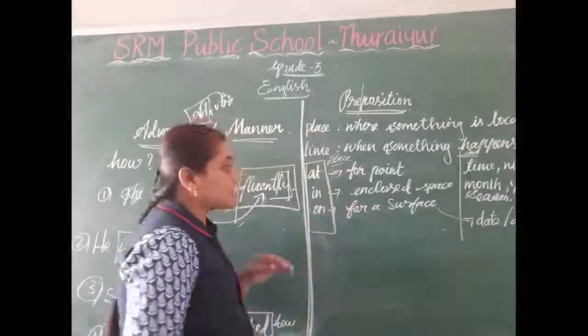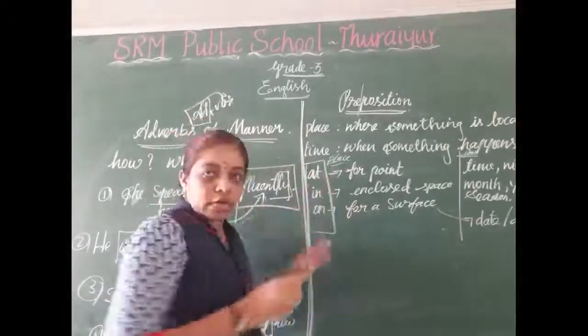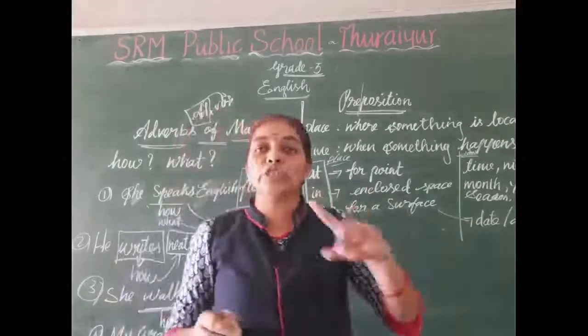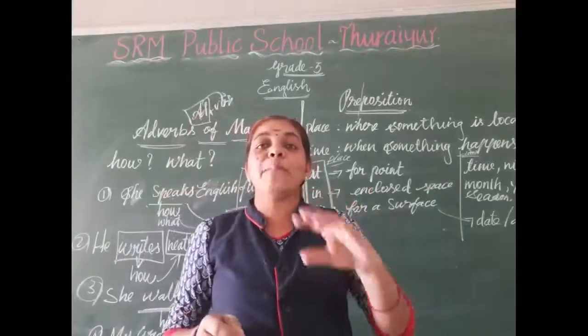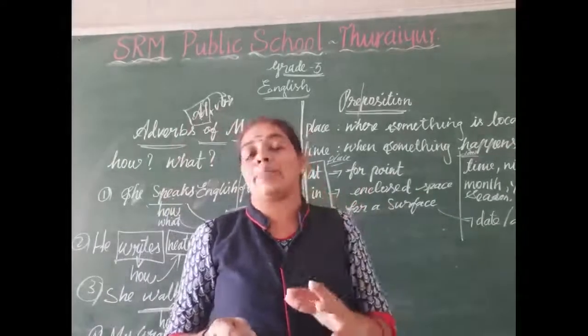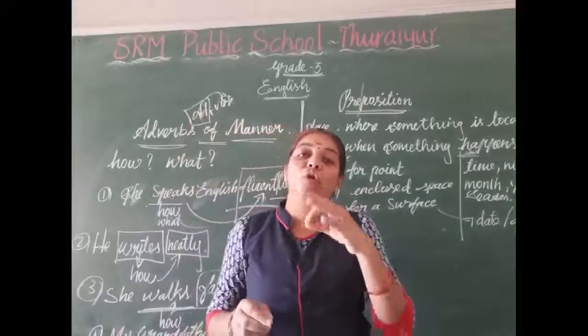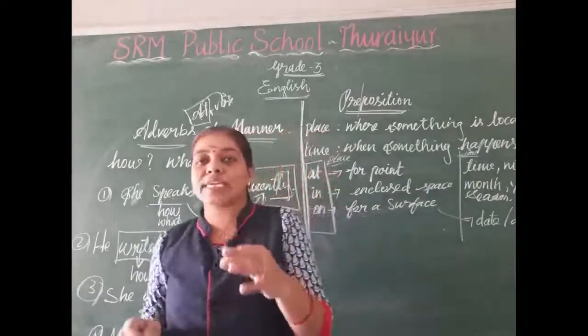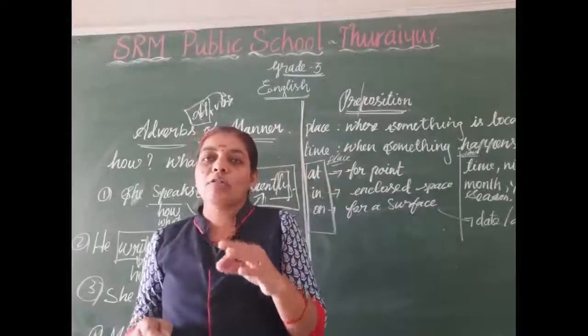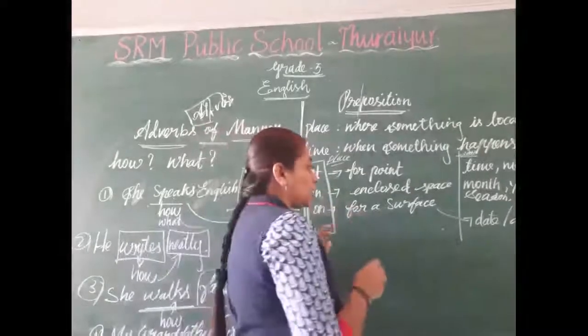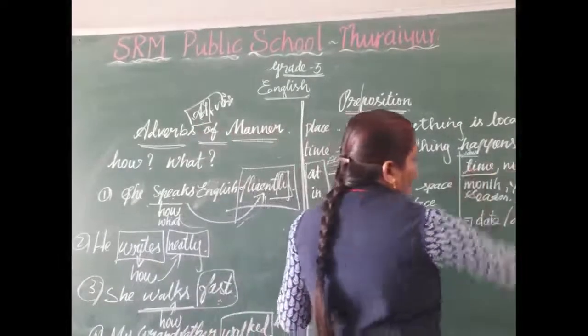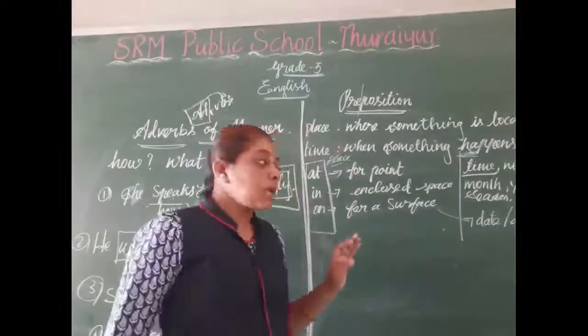Time. Preposition of time: at, in, on only. At. Where do we need to use at? When we point out a particular time, I woke up at 8 o'clock. Here we are mentioning a time. So when we mention a time, we want to use at.